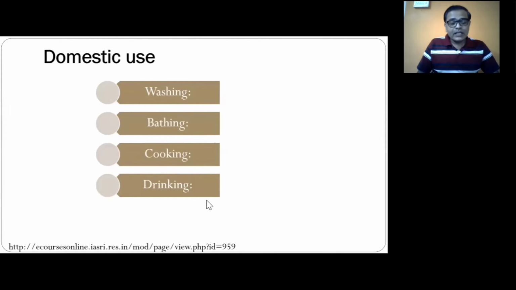Then in drinking applications, as you know, if we are using hard water, that is having a bad effect on our digestive system, and that may form some calcium oxalate type of crystals, and we may have to suffer from some diseases related to the urinary tract, what you call kidney stones, etc.